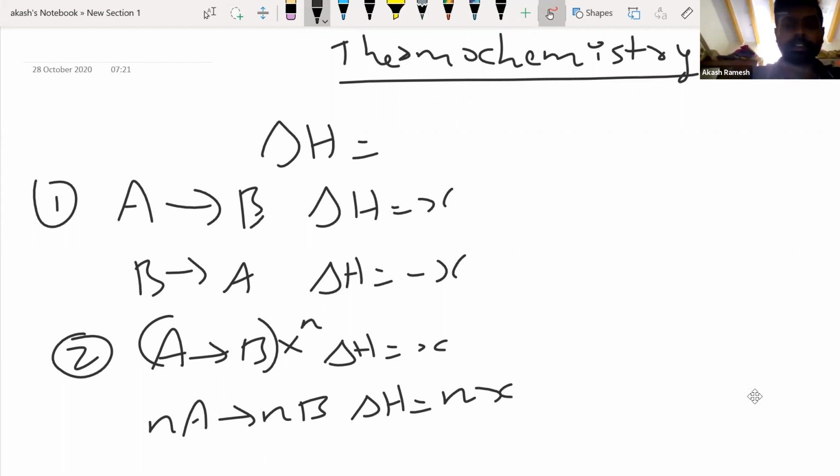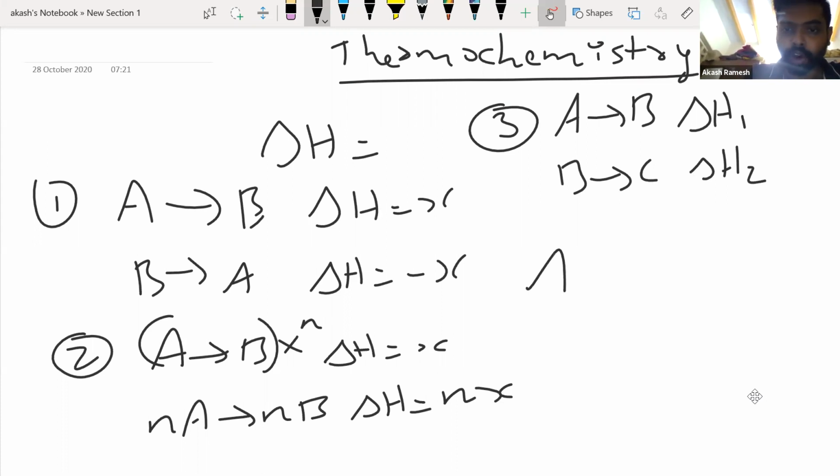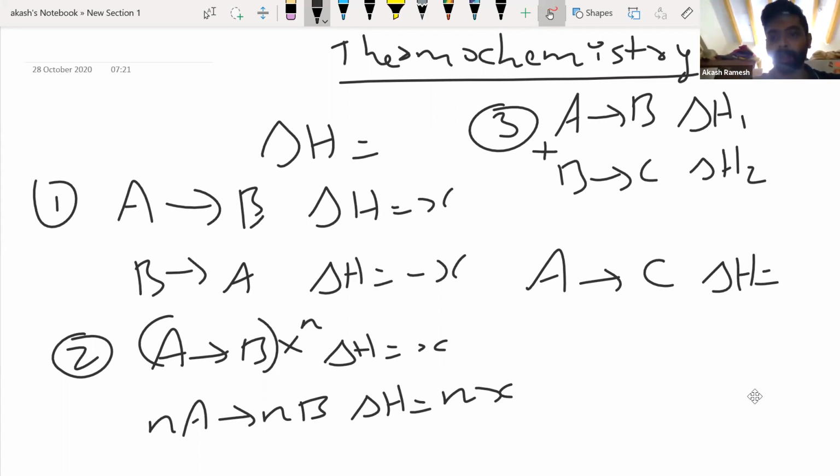The third and final operation: if I have A giving B, for which delta H is delta H1, and B giving C, for which delta H is delta H2, and I want to know the enthalpy for A giving C. If I add A giving B and B giving C, I end up with this equation.